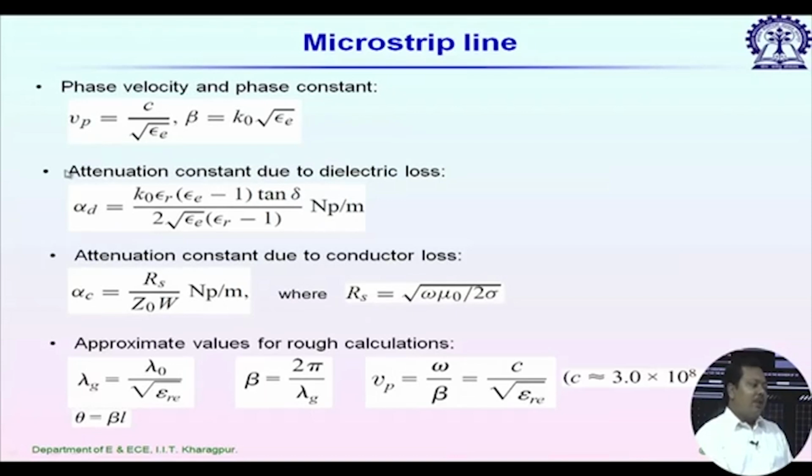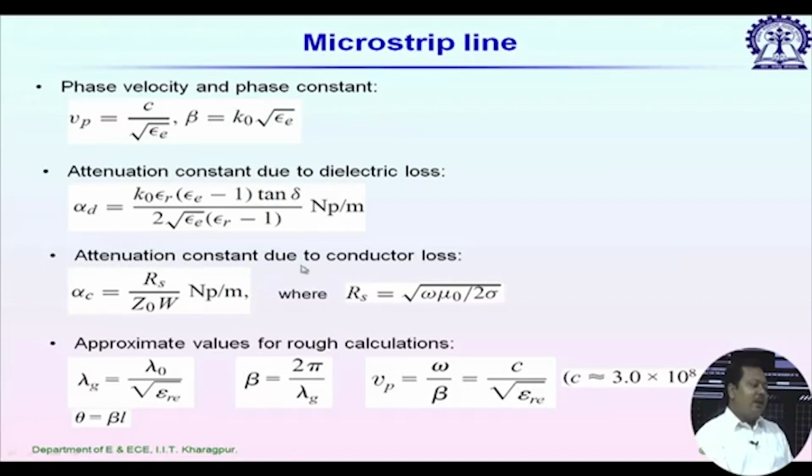We have a closed form expression for the attenuation constant due to dielectric loss, alpha d. This is a function of epsilon r, tan delta as well as frequency, because we have a term k naught here. So, as frequency increases, alpha d also increases.